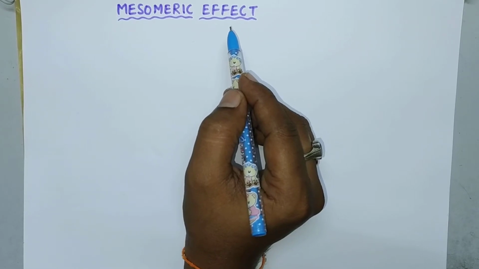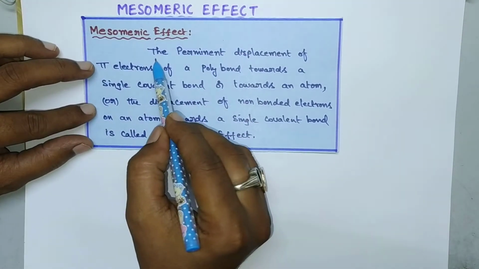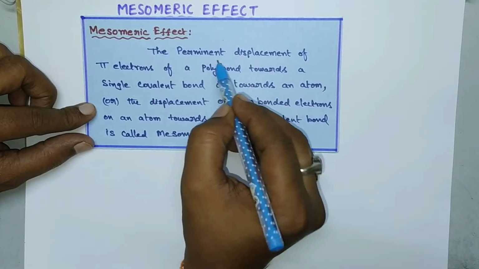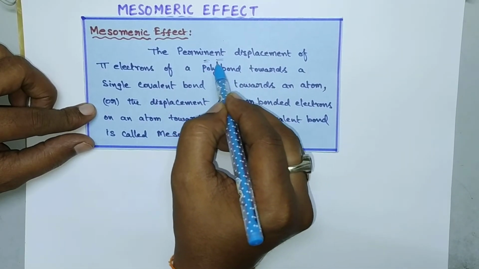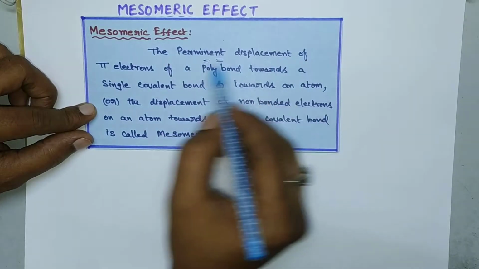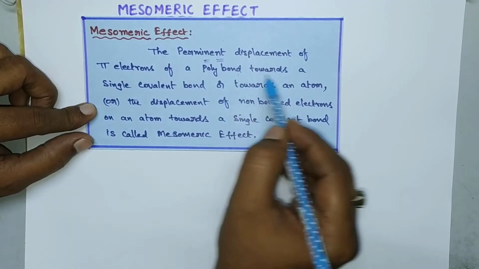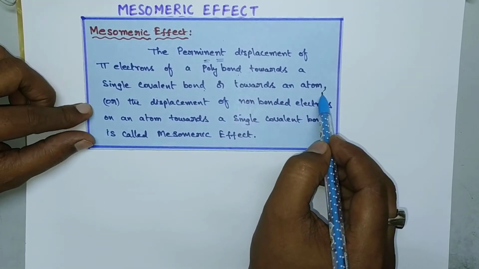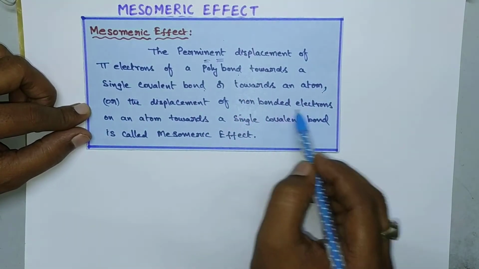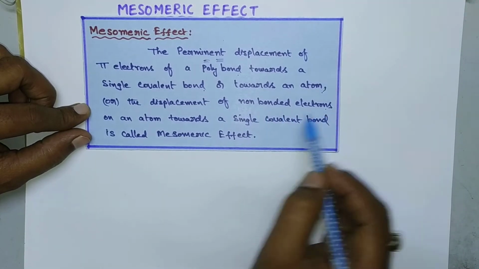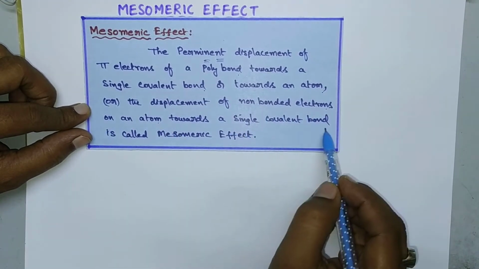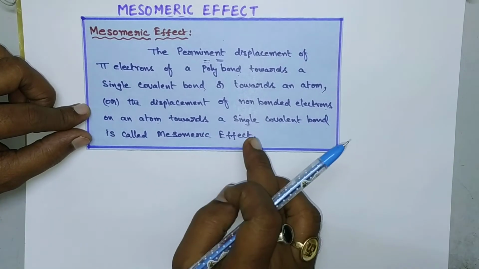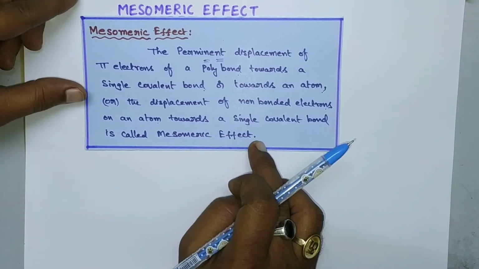So let us go to the definition. Here, the permanent displacement of pi electrons of a polybond. Polybond means which consists of either double bonds or triple bonds. The permanent displacement of pi electrons of a polybond towards the single covalent bond or towards an atom, or the displacement of non-bonded electrons, that is lone pair of electrons on an atom, towards a single covalent bond, that is called mesomeric effect. In order to understand this definition we have to consider some examples.